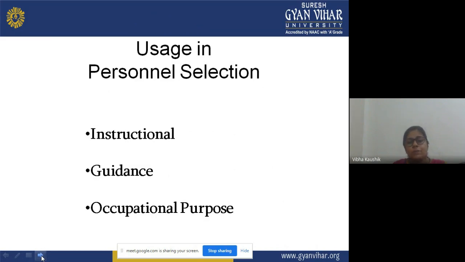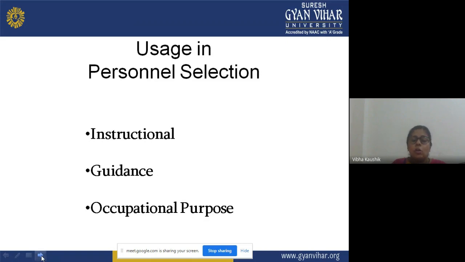Instructional means for giving instruction, guidance means for giving guidance in that particular area, and occupational purposes means the occupations which the individual can opt for in their future. So aptitude tests help in these ways, in the form of giving instruction, guidance and occupational purposes to the learner.